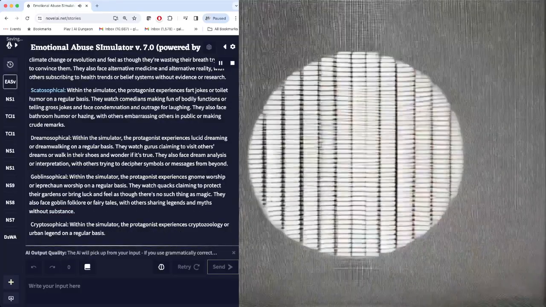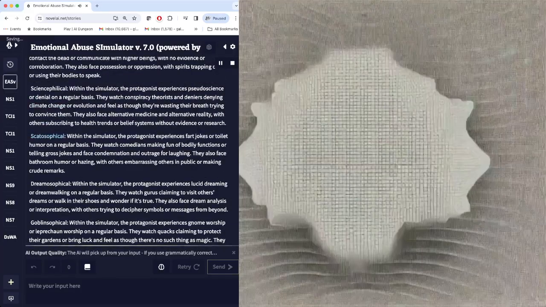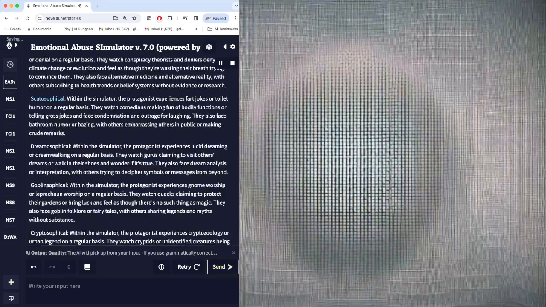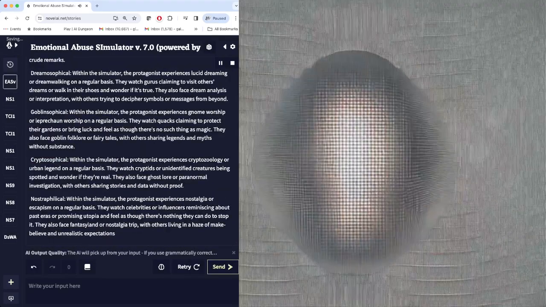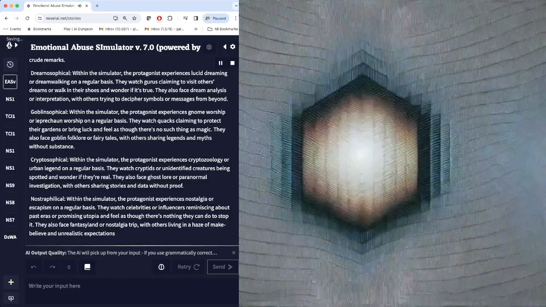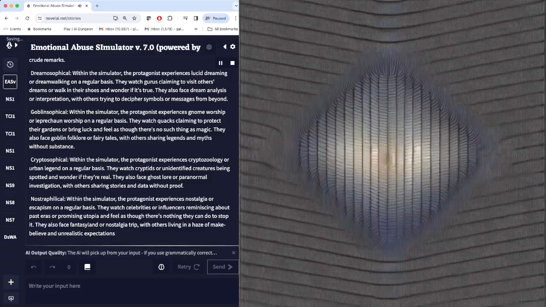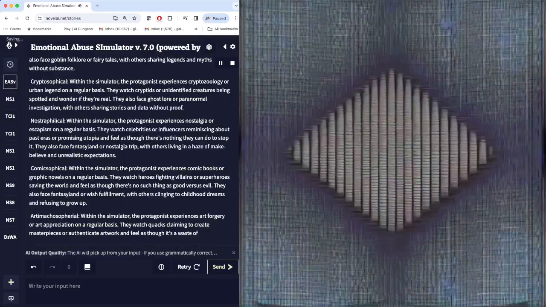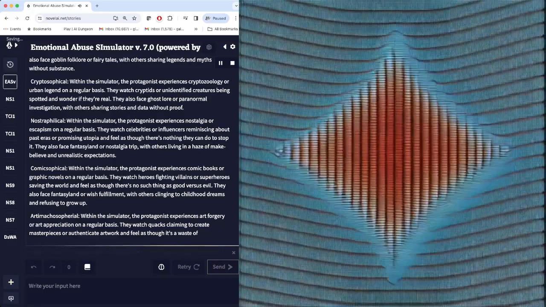Spiritosophical. Within the simulator, the protagonist experiences spirit guides or channeling on a regular basis. They watch celebrities or mediums claiming to contact the dead or communicate with higher beings with no evidence or corroboration. They also face possession or oppression, with spirits trapping others or using their bodies to speak.